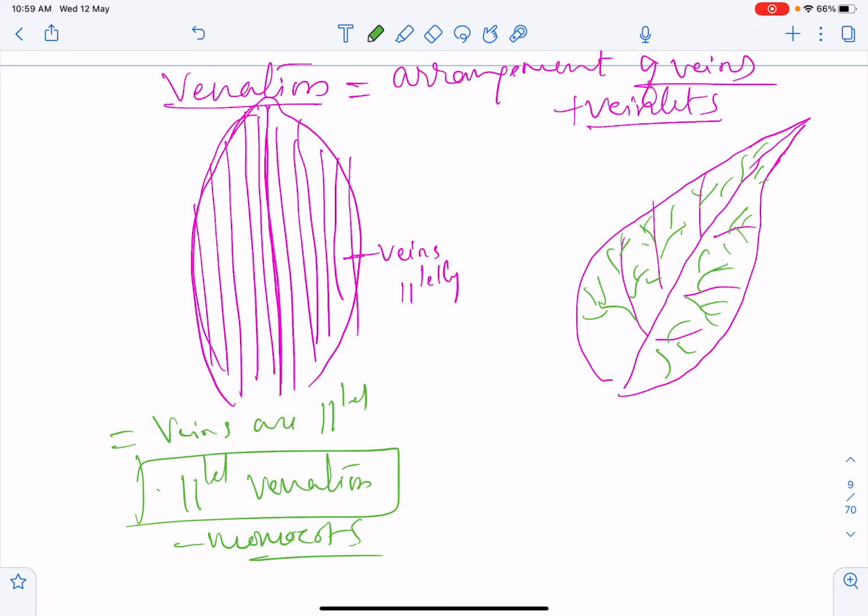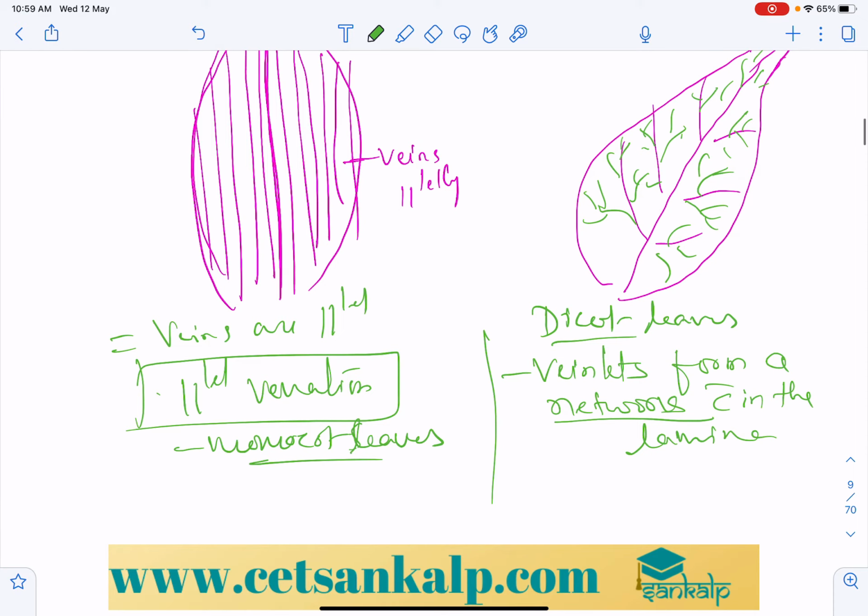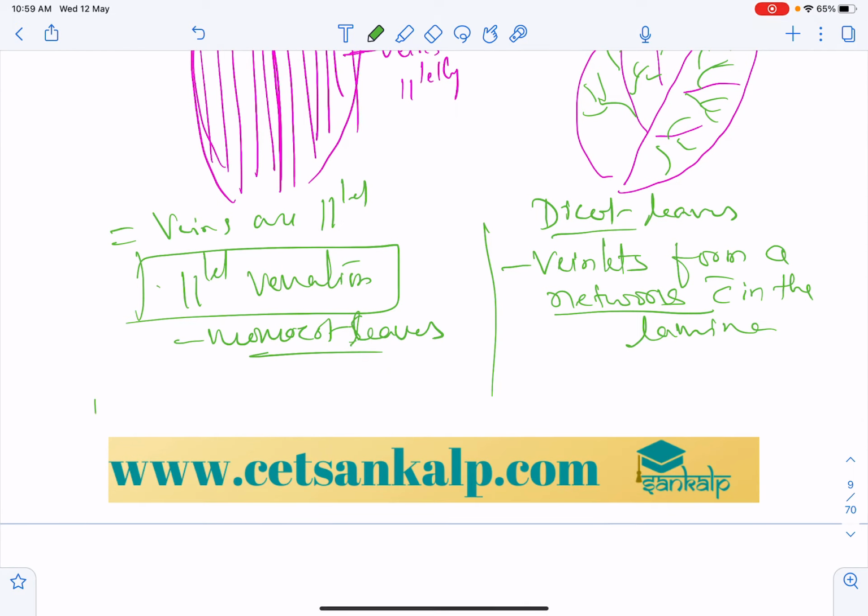And in dicot leaves, the veinlets, not the veins, form a network pattern within the lamina. This is very, very important. So finally I can say that in monocots there is parallel venation.